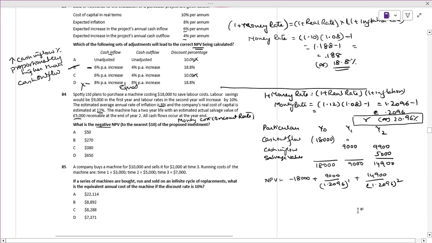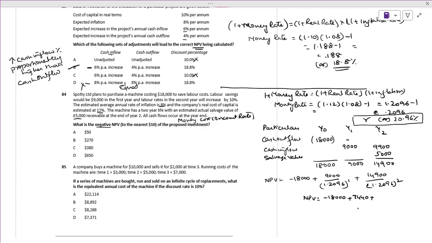How much will you get? NPV will be minus 18,000 plus 9,000 divided by 1.2096, which comes to 7,440. Then 14,900 divided by 1.2096 squared comes to 6,766.